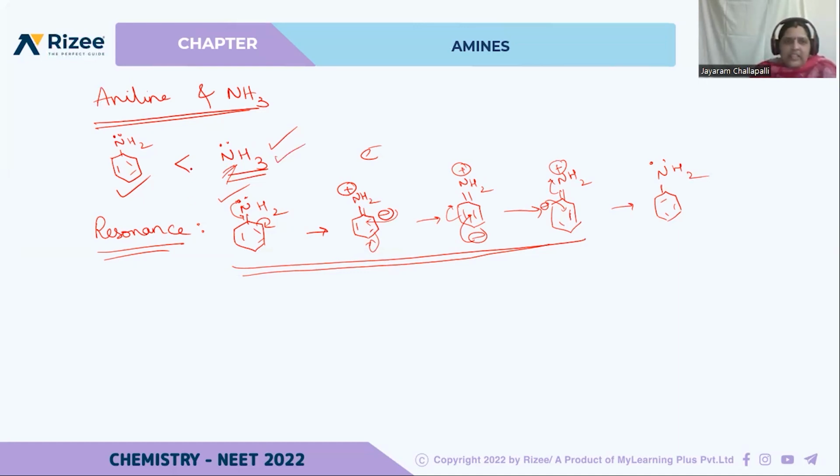So by all these things, what we understood, which one is having least basic nature? Obviously aromatic one, C6H5NH2. Then next one is ammonia. This is somewhat more basic than these aromatic amines. So next one is RNH2, then R2NH, R3N.